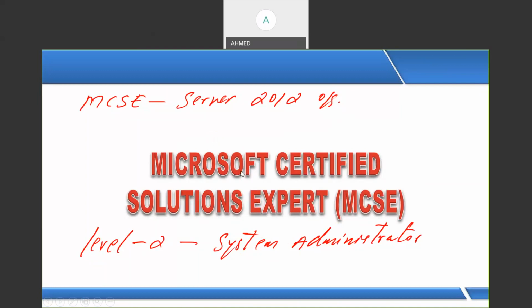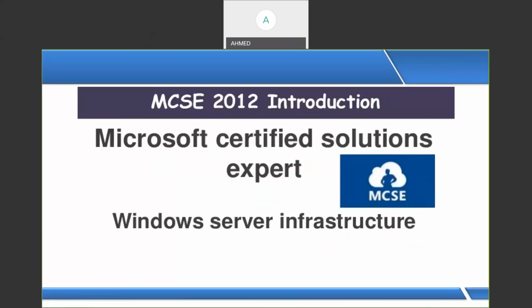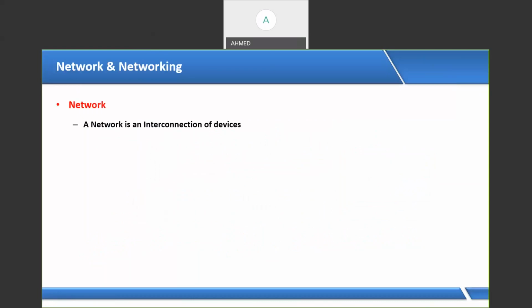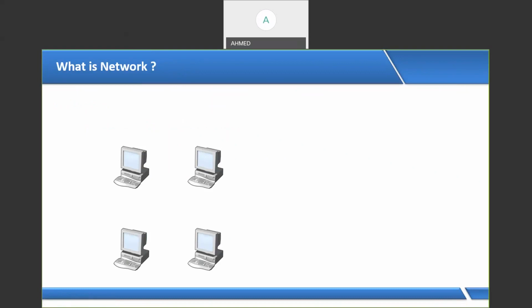So the basic question is, what is a network here? A network is an interconnection of devices. If you have a number of machines connected physically to each other, it's called a network. For example, in my organization, I have a number of machines. If these machines are not plugged physically to each other, you can say the machine is not in the network. But if these machines are physically plugged and connected to each other, then these machines are in a network. So a network is an interconnection of devices.